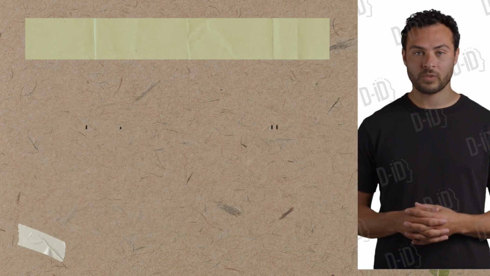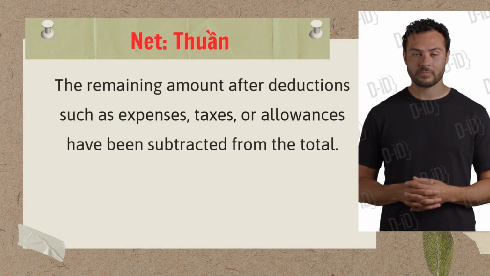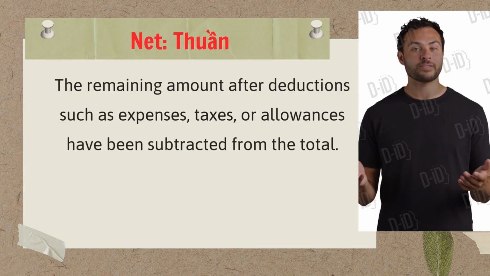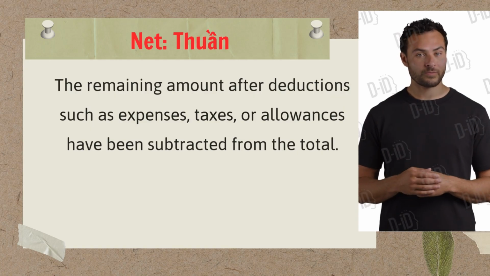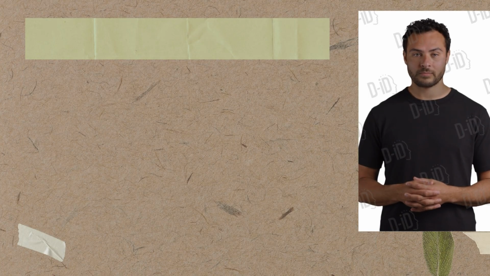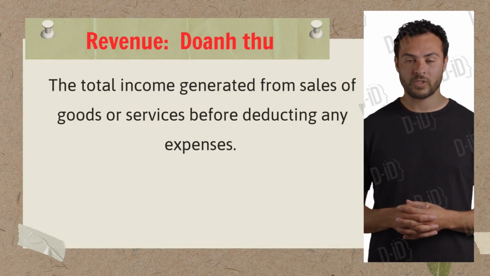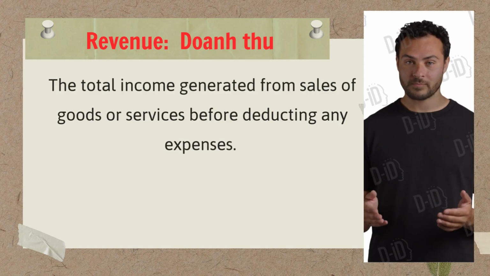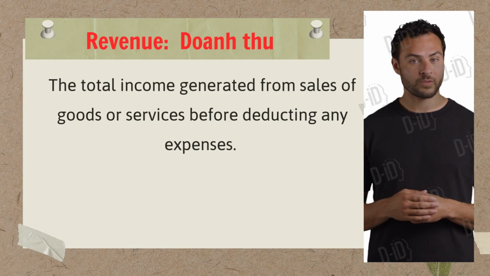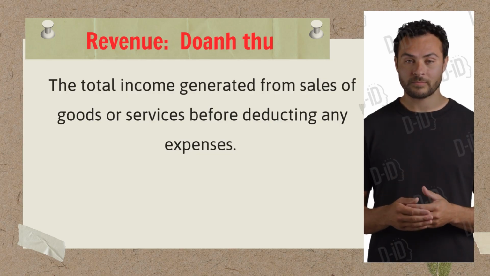Net: the remaining amount after deductions such as expenses, taxes, or allowances have been subtracted from the total. Revenue: the total income generated from sales of goods or services before deducting any expenses.